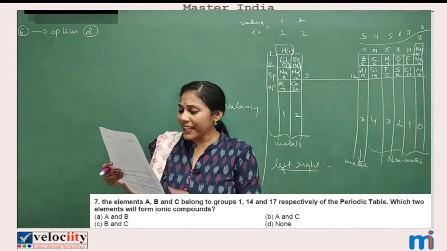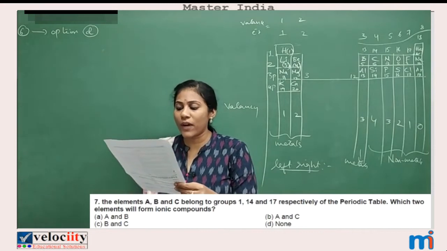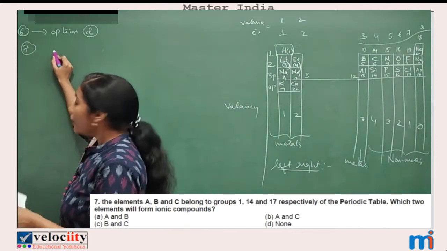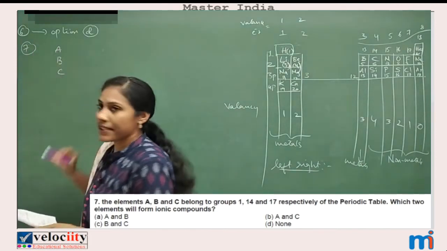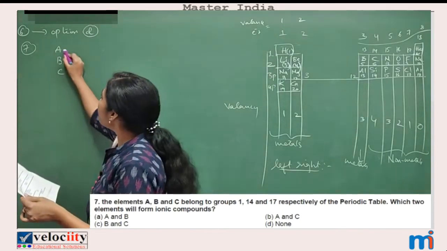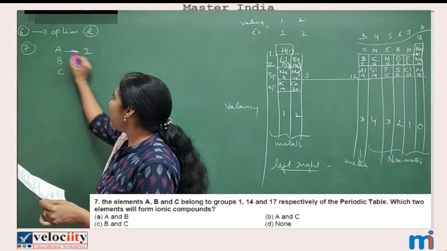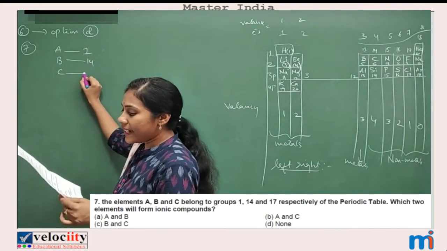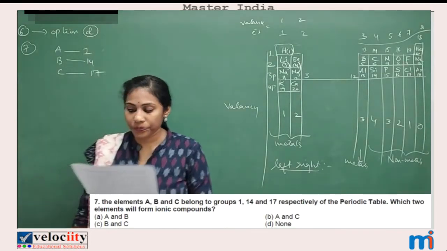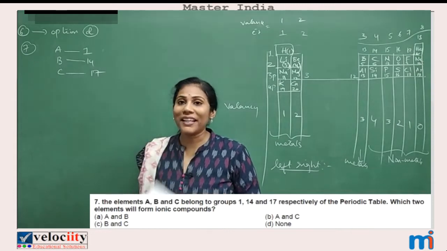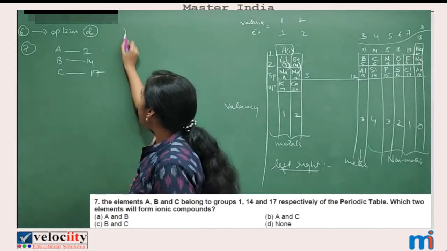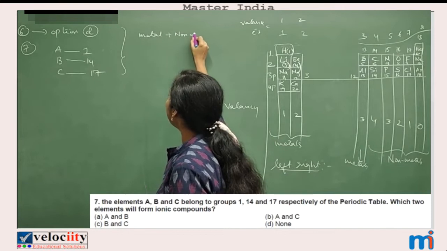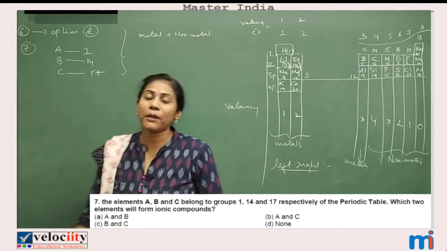The elements A, B, C belong to groups 1, 14 and 17 respectively. I am talking about the seventh question. Element A is in the first group, B is in the 14th group and C is in the 17th group. Which two elements will form an ionic compound? Ionic compounds are always formed between a metal and a non-metal. When a metal combines with a non-metal, an ionic compound is formed.